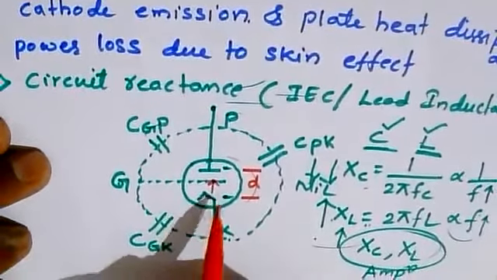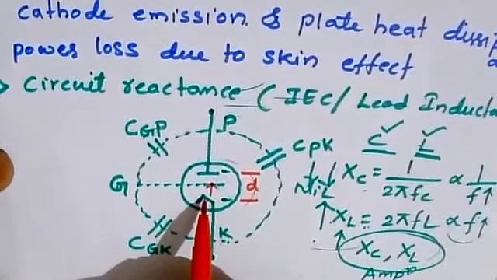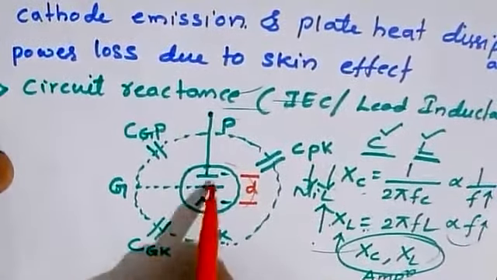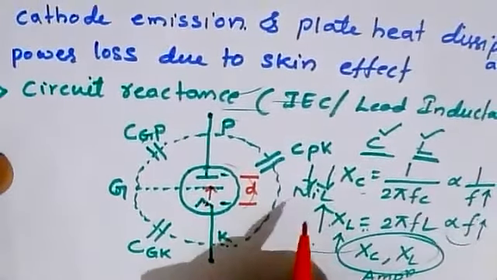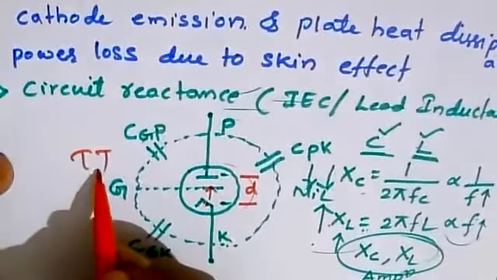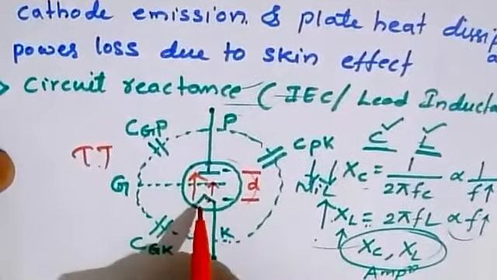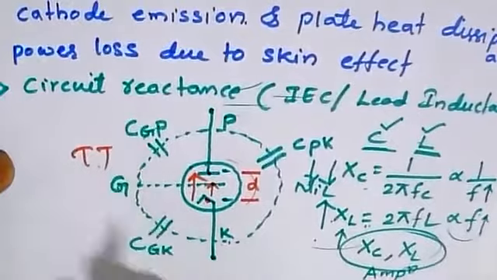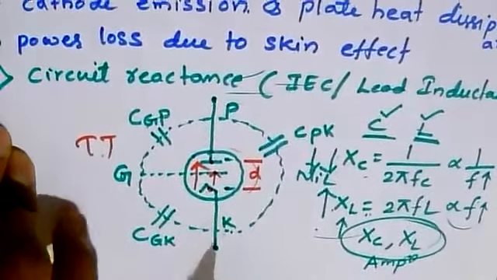Let me say it once again: the time taken by the electron to travel from cathode to anode is termed the transit time. So this is a simple definition.